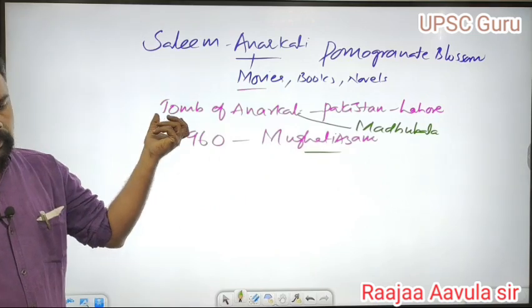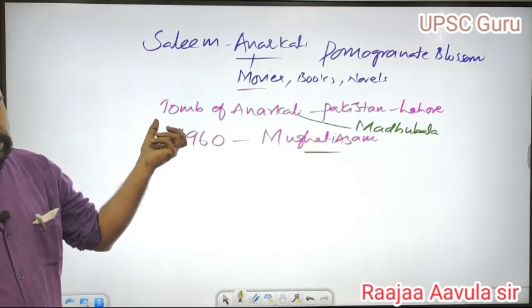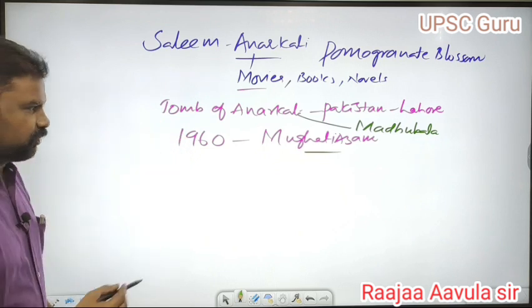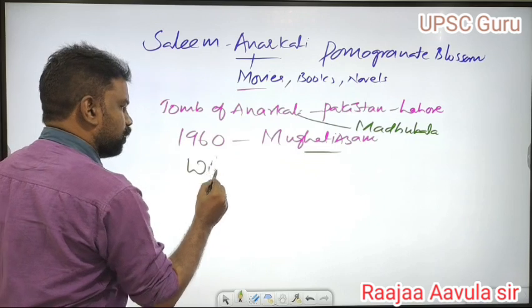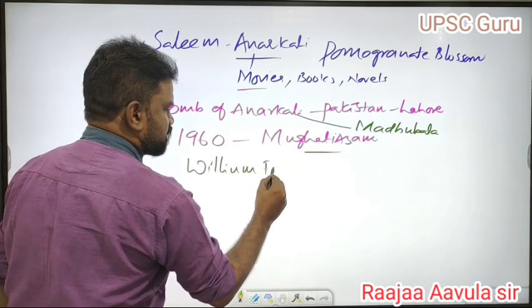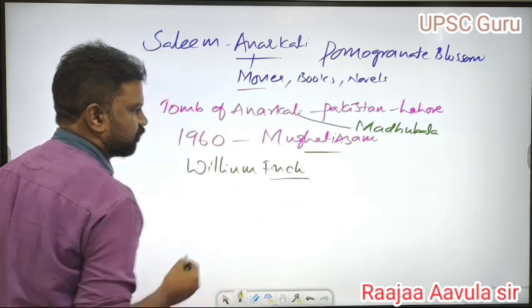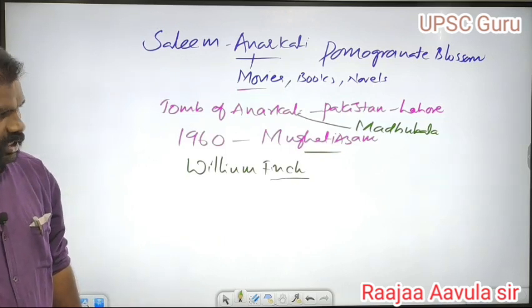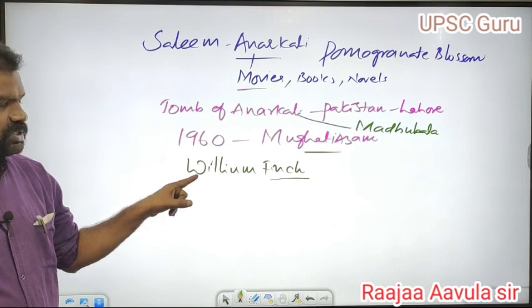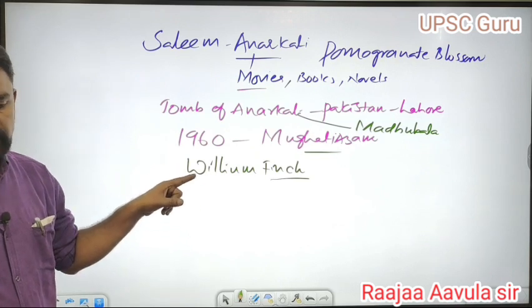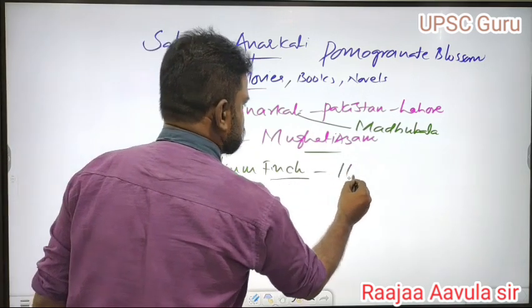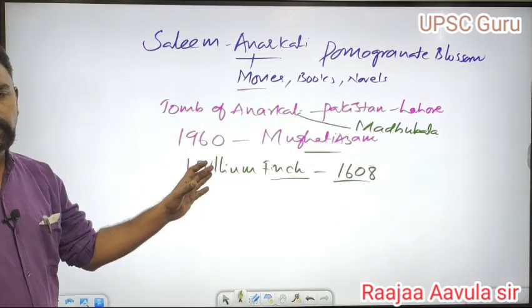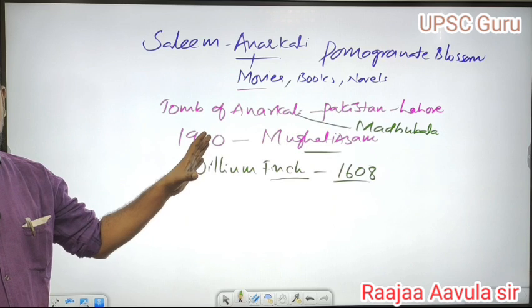She was first mentioned in the English journal by William Finch. William Finch visited the Mughal Empire in 1608. After visiting, he mentioned the name of Anarkali for the first time in his works.